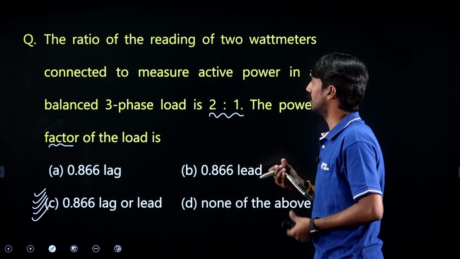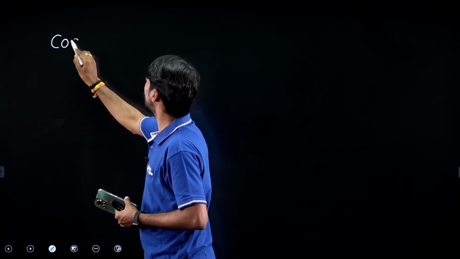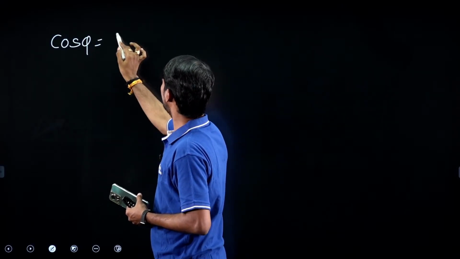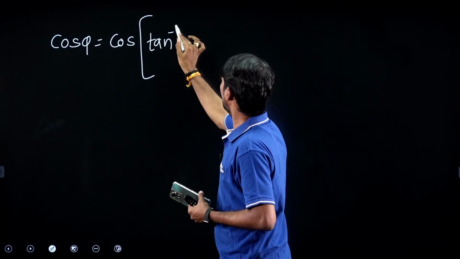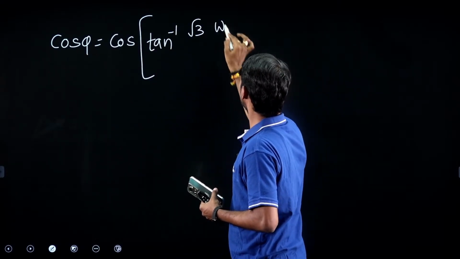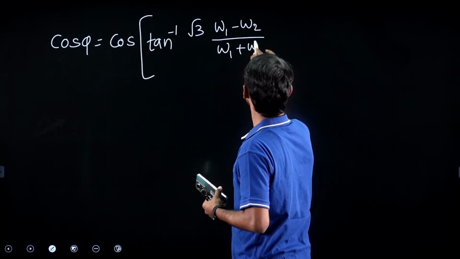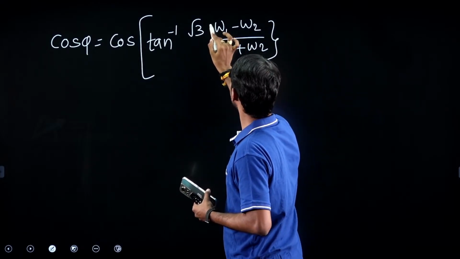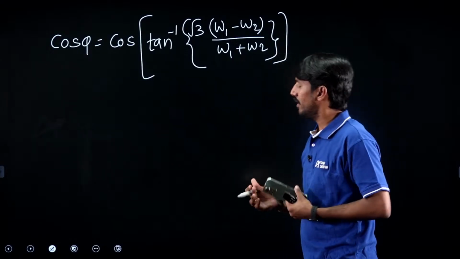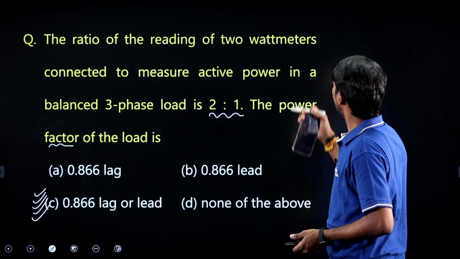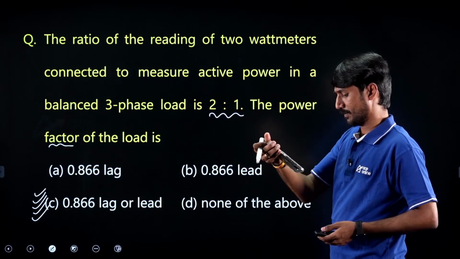Let us have the corresponding solution. What is the power factor formula? Cos phi is equal to cos of tan inverse root 3 times W1 minus W2 by W1 plus W2. What is the relation he has given? The ratio of the wattmeters is 2:1.